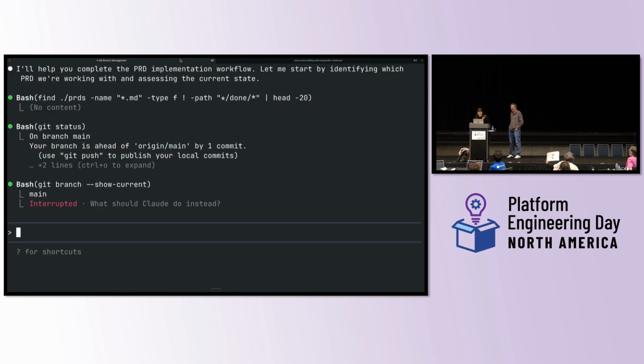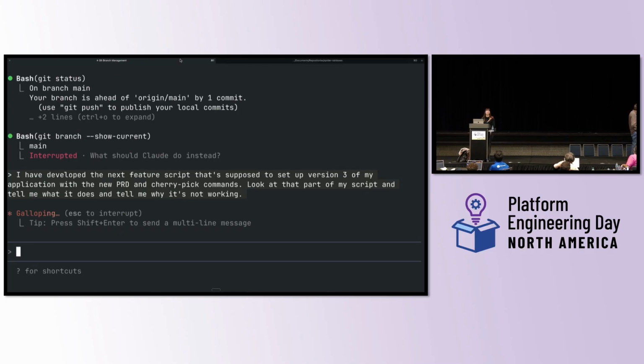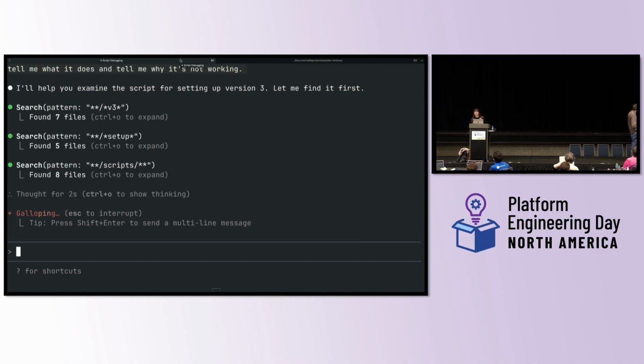We're going to do this in real time. I have a develop next feature script that's supposed to set up version 3 of my application with the new PRD and cherry pick commands. Look at that part of my script and tell me what it does and why it's not working. This is how I really use Claude Code at home. I really use Whisperflow too at home, where I can just talk to it. So it has really replaced Viktor as my best friend.